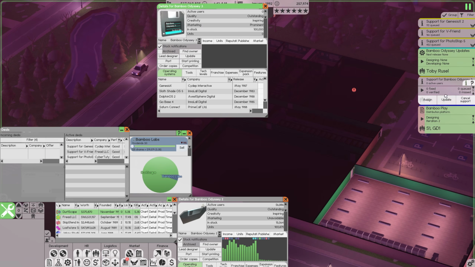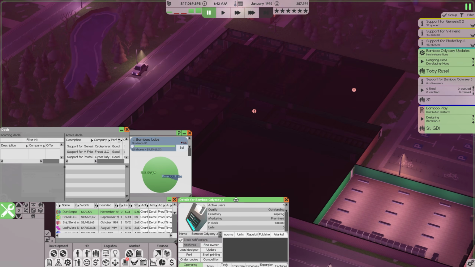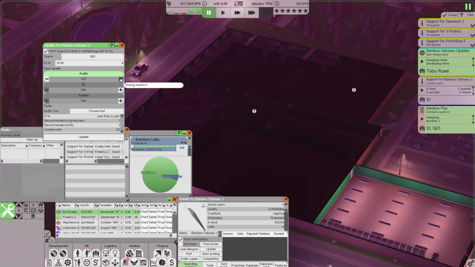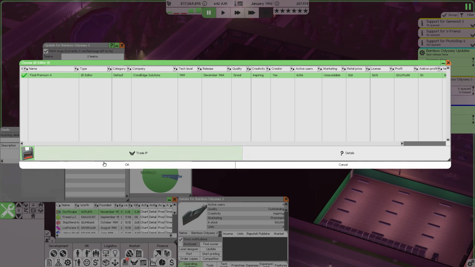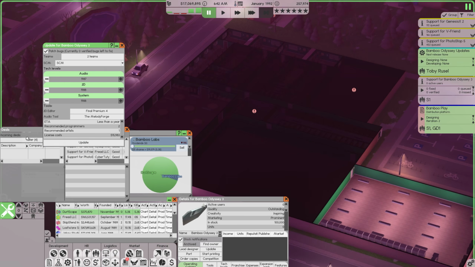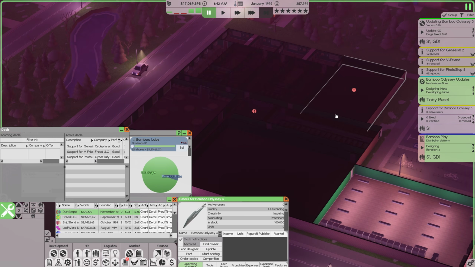We have support for Bamboo Odyssey 3 here. We can go ahead and open up the info panel. I'm going to remove the Bamboo Odyssey 2 one for the moment, and we'll go ahead and update this to the latest tech level. We're going to assign this to S1 as well, just so they can help out. We use Final Premium 4 for our 2D editor, and our audio tool will be the Melody Forge. And go ahead and update. I want them to do this straight away.